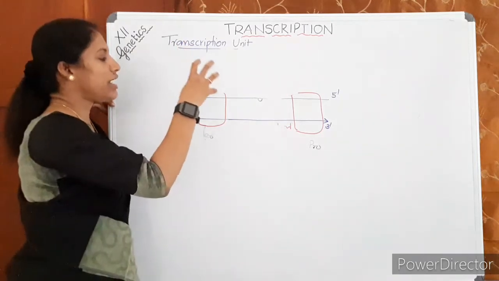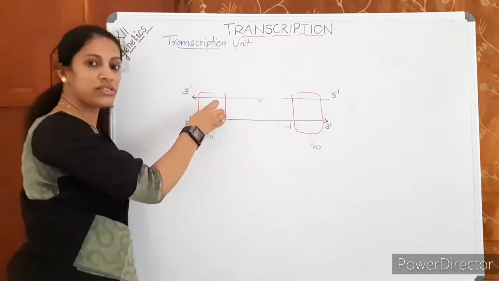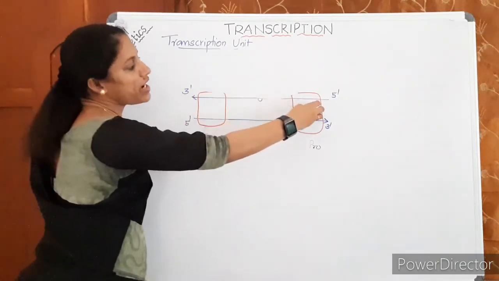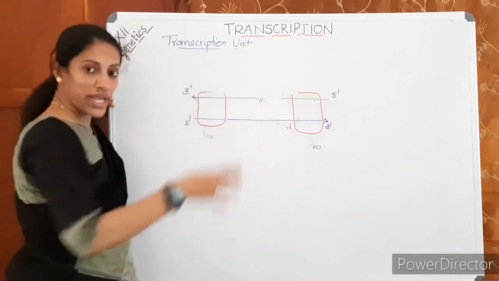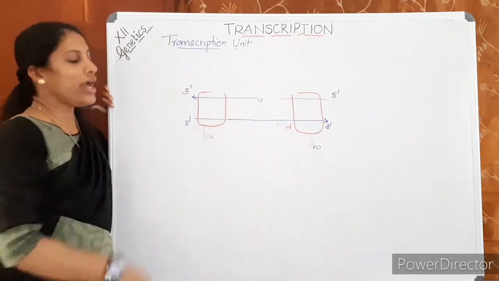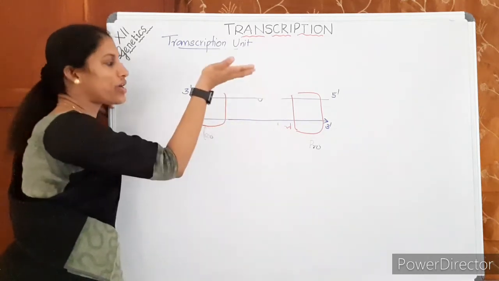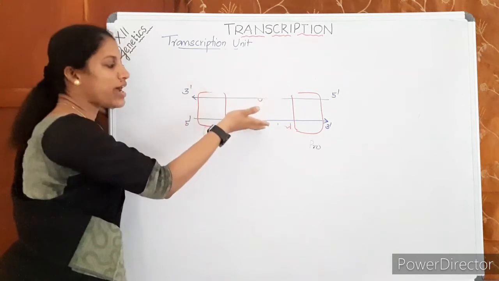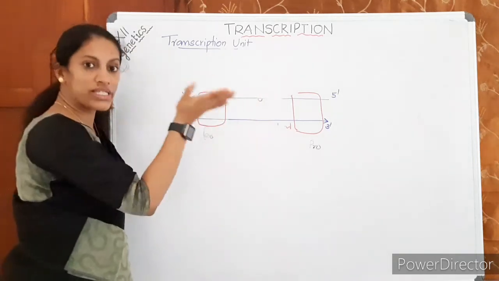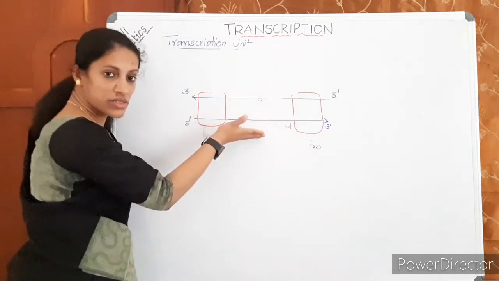It has a sequence where the transcription begins, known as the promoter, and a sequence where the transcription ends, known as the terminator. Of the two strands, the strand which is copied is known as the template strand. The strand which is not copied is known as the coding strand. The coding strand is taken as the reference strand.